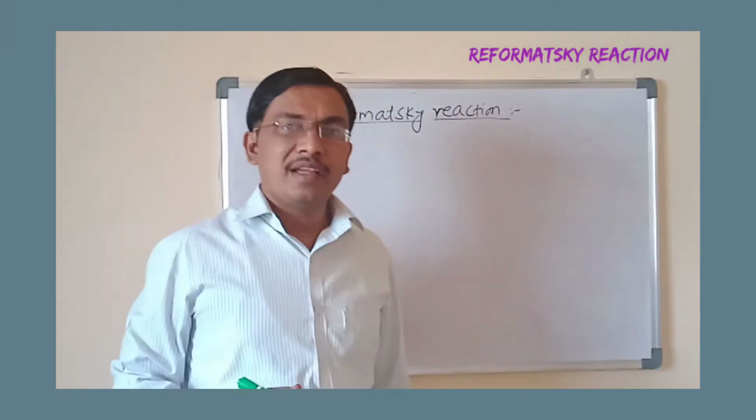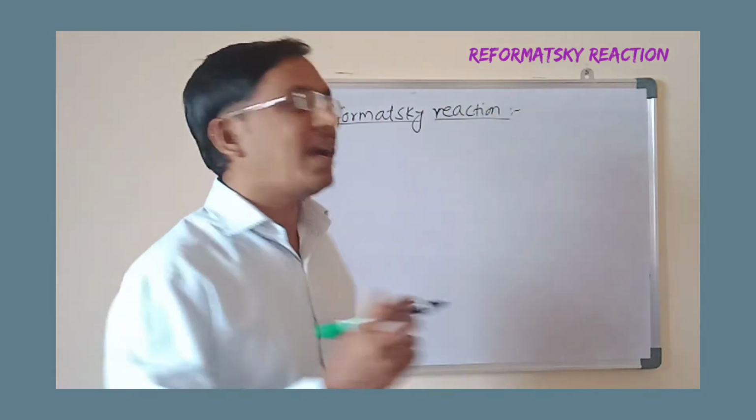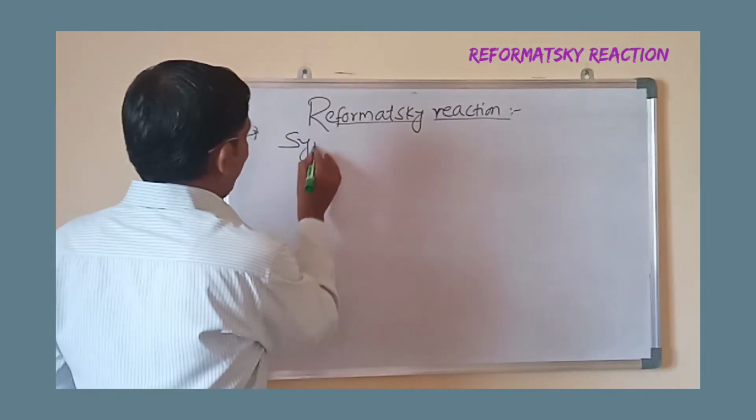Reformatsky reaction is a synthesis of a beta hydroxy ester.